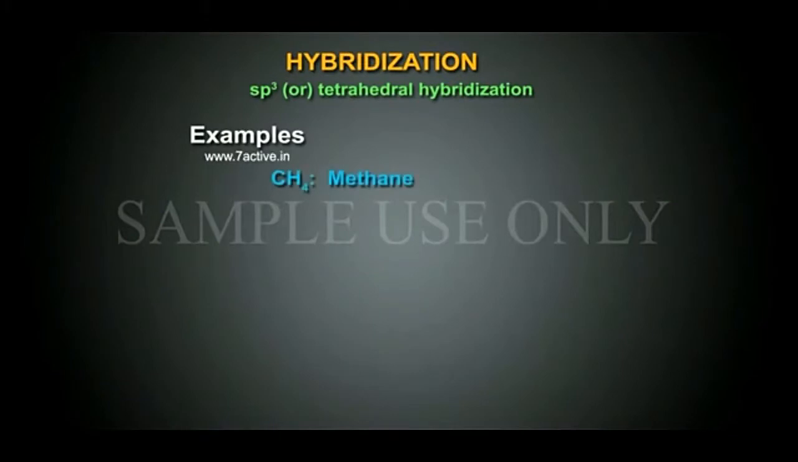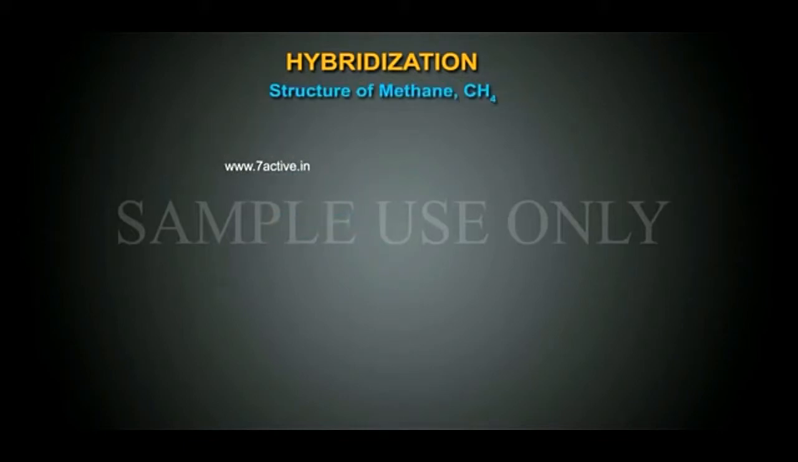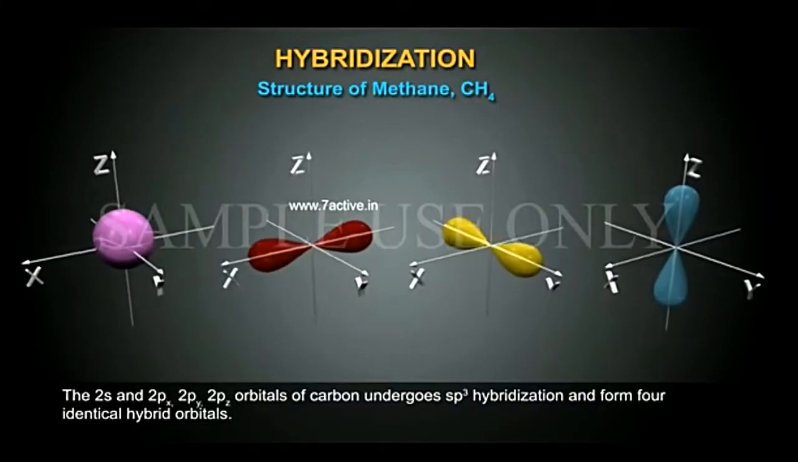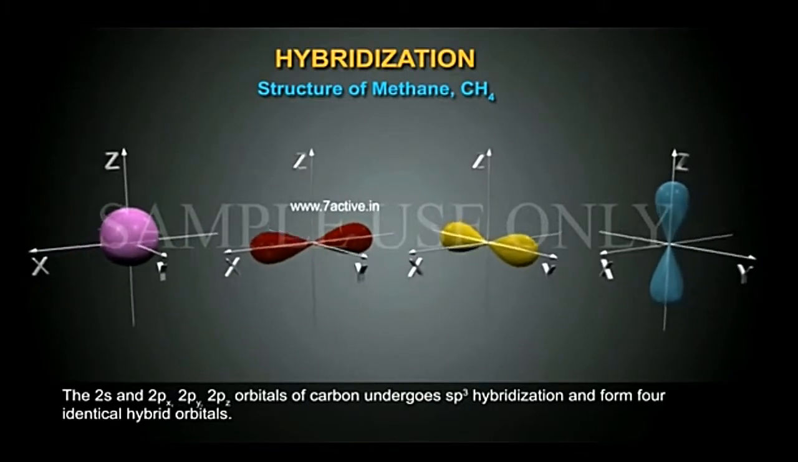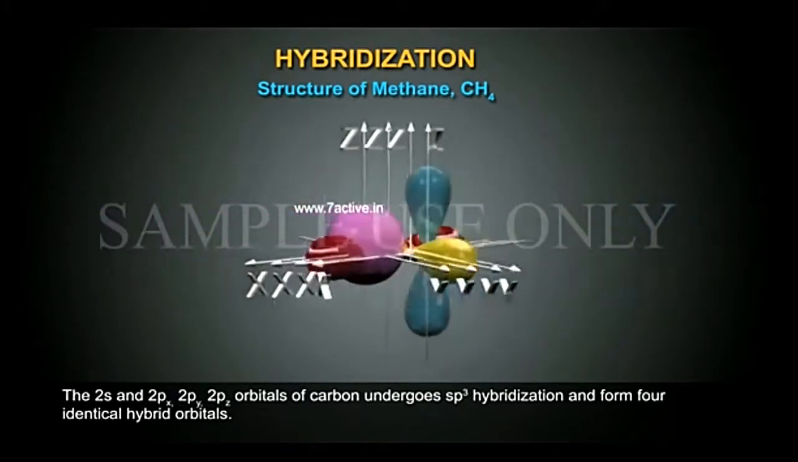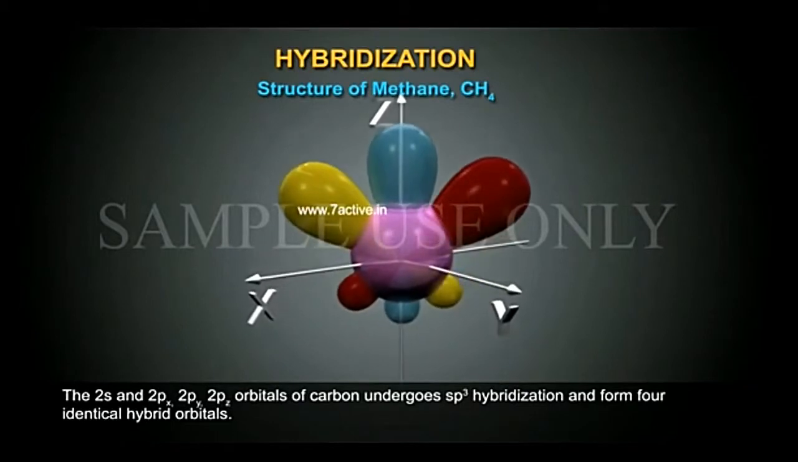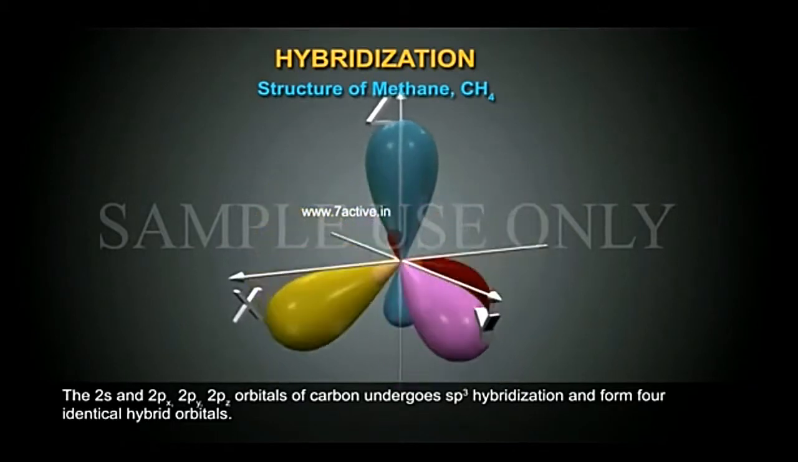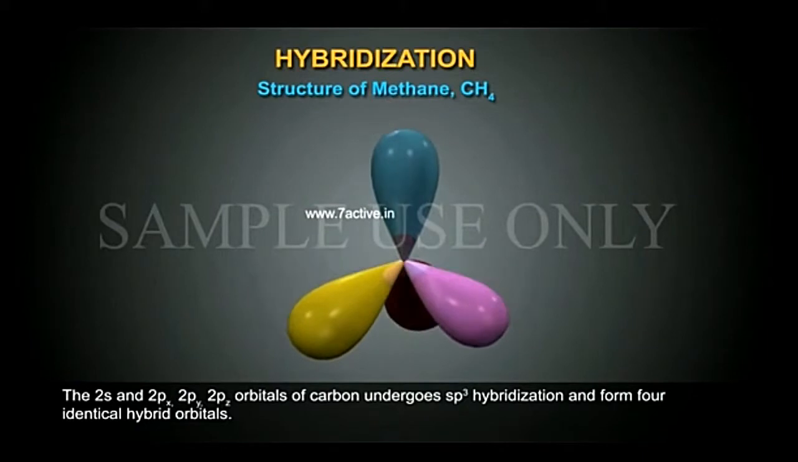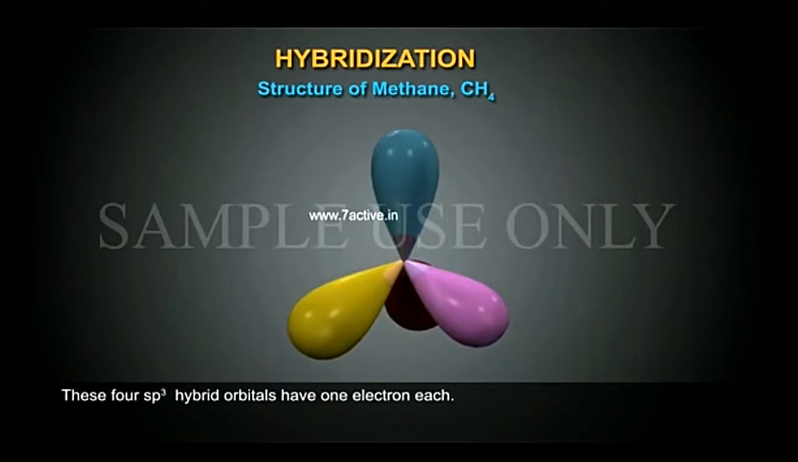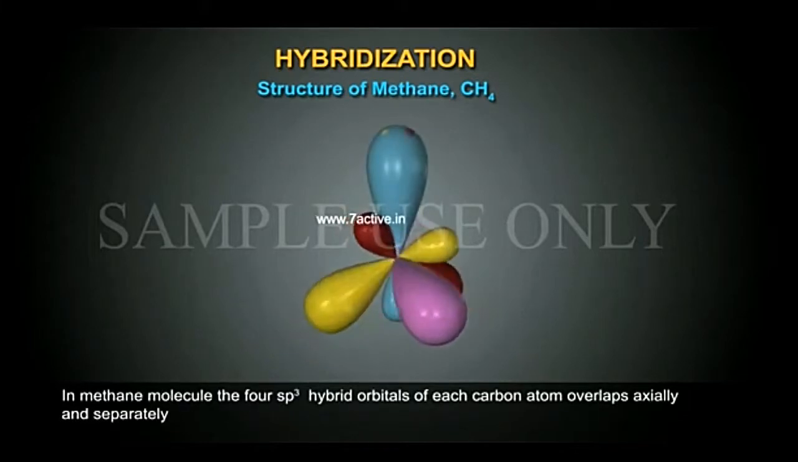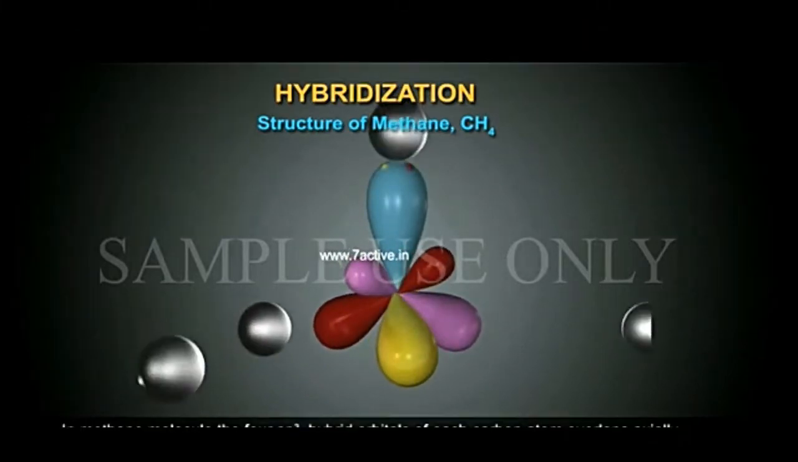Examples: methane and ethane. Methane, CH4. In the CH4 molecule, the central atom is carbon, and carbon undergoes sp3 hybridization to form four sp3 hybrid orbitals. These four sp3 hybrid orbitals are filled with one electron each, and they are in a position to take part in bonding.